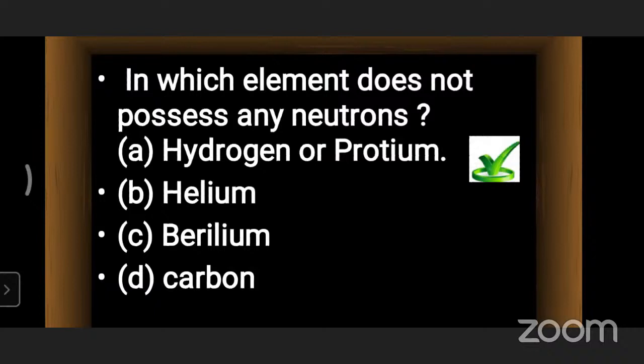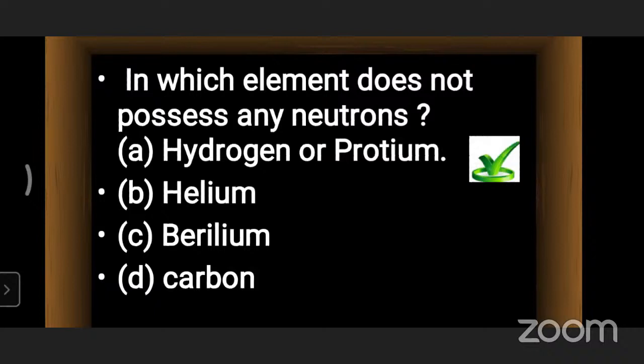Okay, A, Z, these are what we write. So based on that, the first element is hydrogen or protium. How many electrons are present in it? One electron. How many protons? One proton. Okay, helium, if we see.